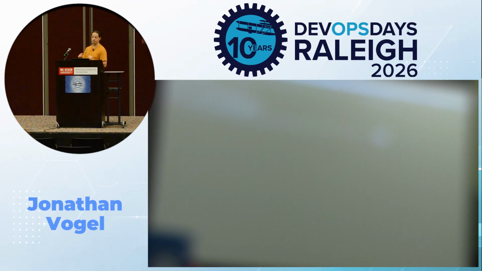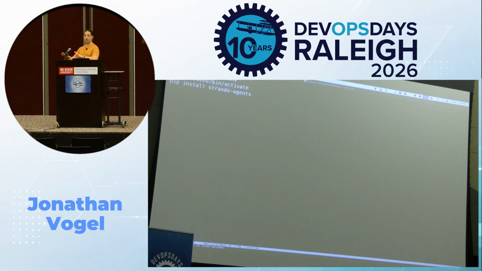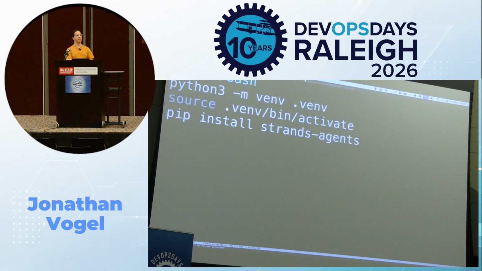Yes, awesome. So I've just got a simple shell script here, which is going to activate a Python virtual environment and install Strands. I'm not even going to use AI for this. We're going to write or use this all from scratch. Hopefully that's very legible, excellent.